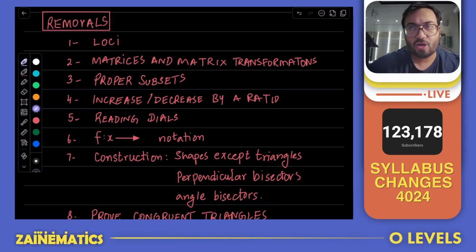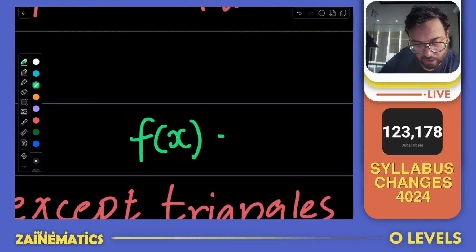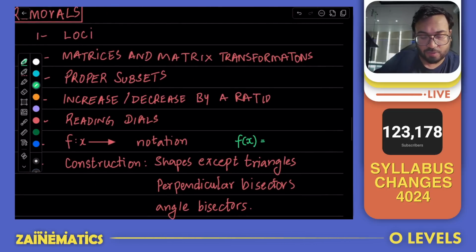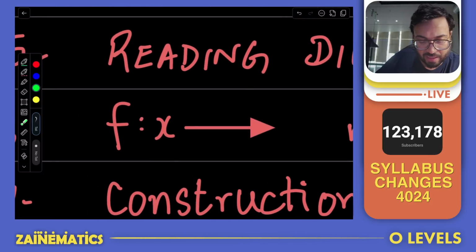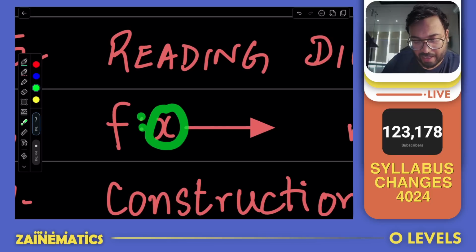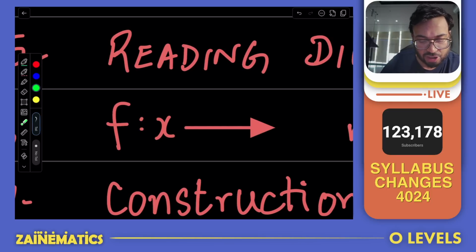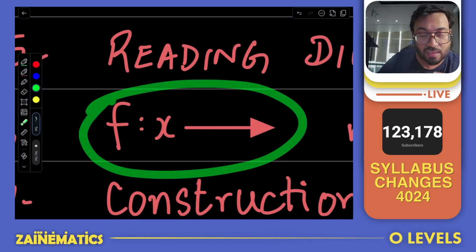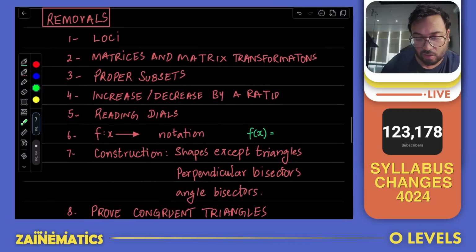You would have seen a lot of dials where you'd have to read a value. They have excluded that. Dials reading is gone. In functions, you must have noticed that we write function notation like this: f of x is equal to. But if you go to the older past papers, you would see this notation as well: f is mapped onto x by this function. So this symbol will not be used anymore, and you will always see f bracket x from now onwards.